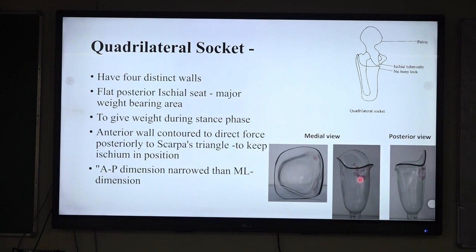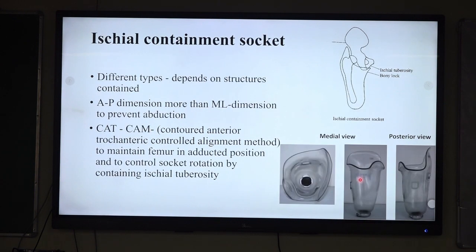In above knee prosthesis, there are two types of socket, that is quadrilateral socket and ischial containment socket. The quadrilateral socket is usually recommended where the stump length is adequate. There are four walls. On the posterior wall, there is a flat shelf called the ischial seat, which is the weight bearing area during the stance phase, and the anterior wall is contoured to direct force posteriorly on the Scarpa triangle, so as to keep the ischium in position for better weight bearing. The AP diameter is narrower compared to the mediolateral diameter in the quadrilateral socket.